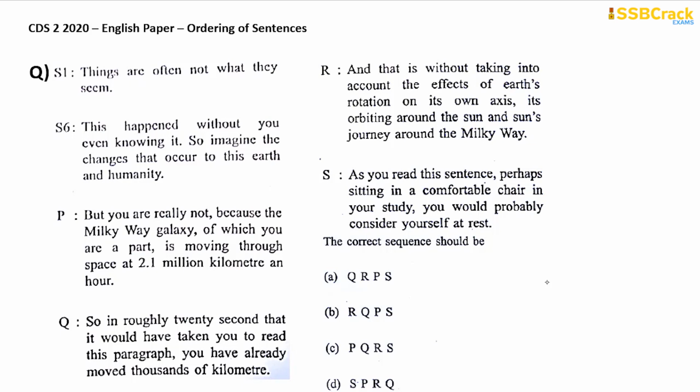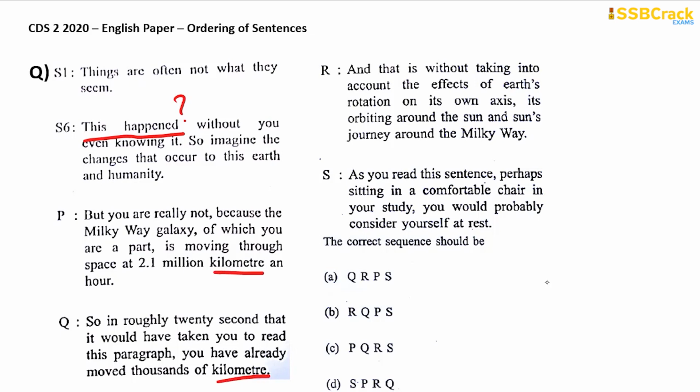Sentence 6 is, this happened without you even knowing it. What happened? So imagine the changes that occur to this earth and humanity. Let's find out. But you are really not, because the Milky Way galaxy of which you are a part is moving through space at 2.1 million km an hour. So in roughly 20 seconds that it would have taken you to read this paragraph, you have already moved thousands of kilometers. So here kilometer is being talked about.